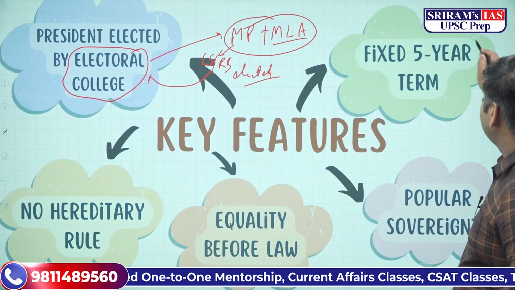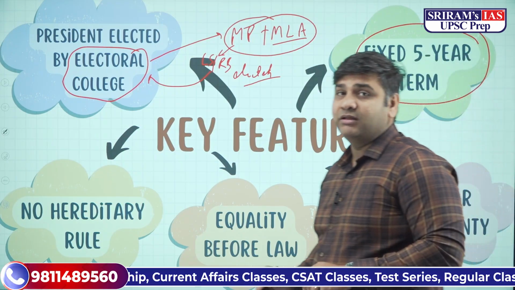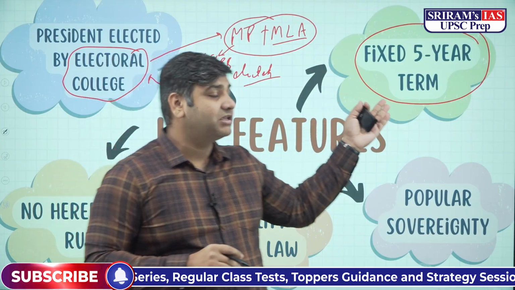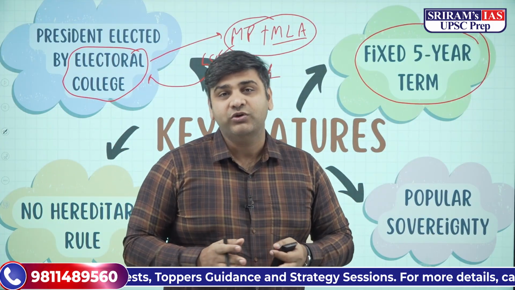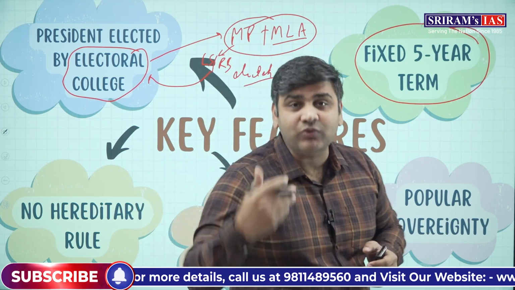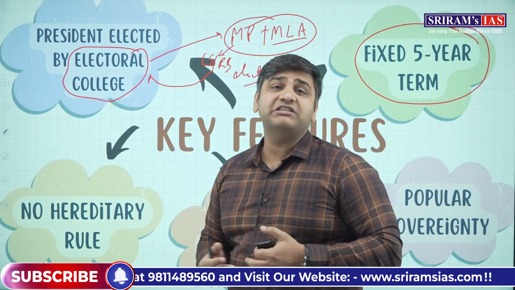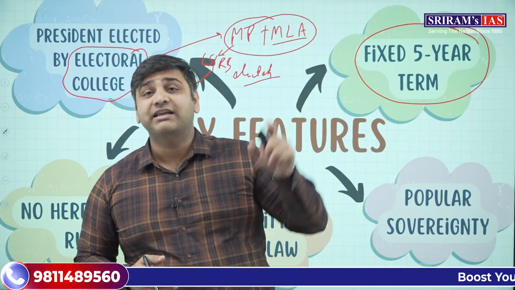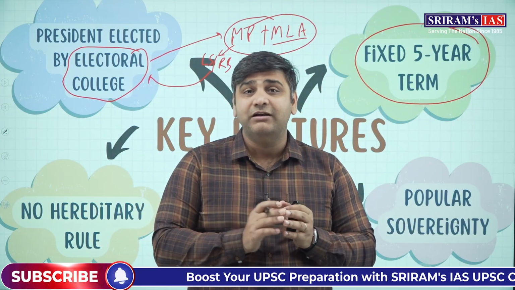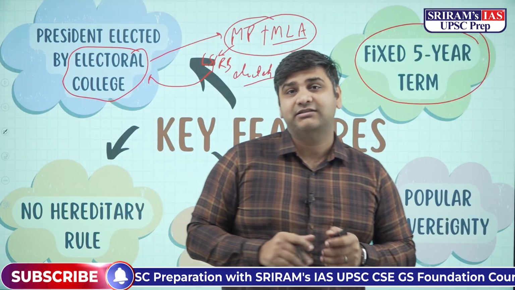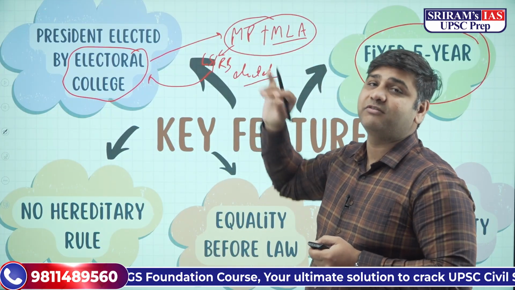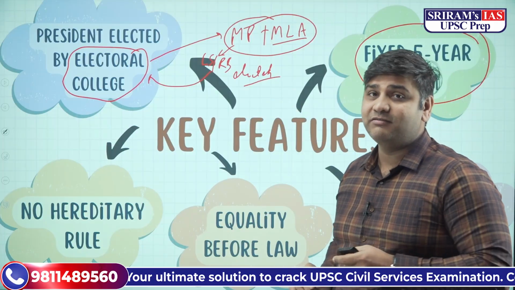मूविंग फॉरवर्ड, देयर इज अ फिक्स्ड 5-year टर्म. एक तो इंपीचमेंट हो सकता है तो प्रेसिडेंट को रिमूव किया जा सकता है, ठीक है. दूसरी चीज, 5 साल बाद एक नए प्रेसिडेंट को इलेक्ट किया जाता है. सेम आदमी क्या प्रेसिडेंट बन सकता है? कैन अ पर्सन बी इलेक्टेड ट्वाइस एज द प्रेसिडेंट ऑफ इंडिया? यस, इट इज पॉसिबल, बट the person has to fight the election all over again. So within 5 years, the election has to be held. Before the term is going to end, the next president must be elected by the electoral college consisting of the elected members of the parliament and the elected members of the legislative assembly.